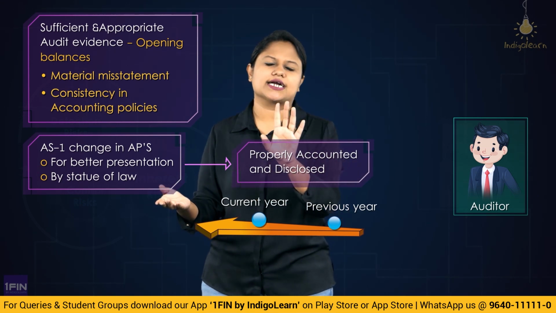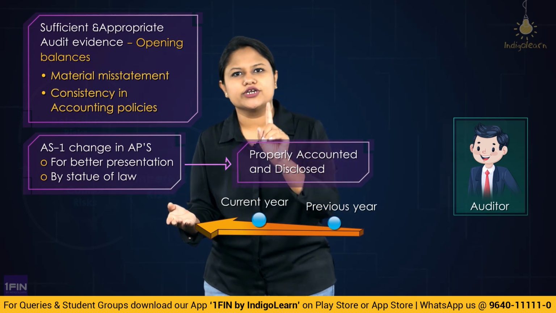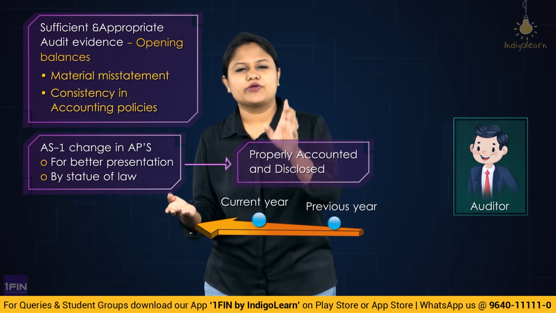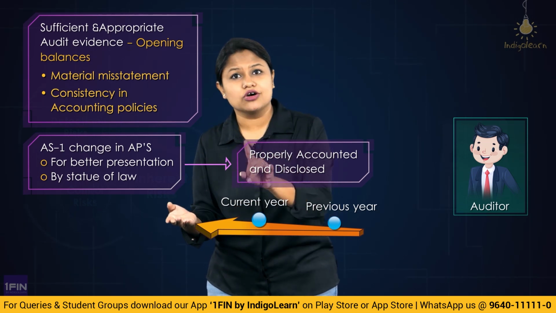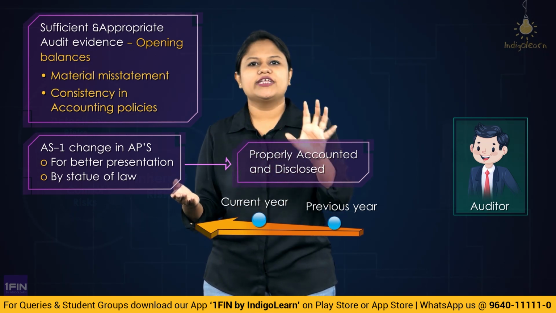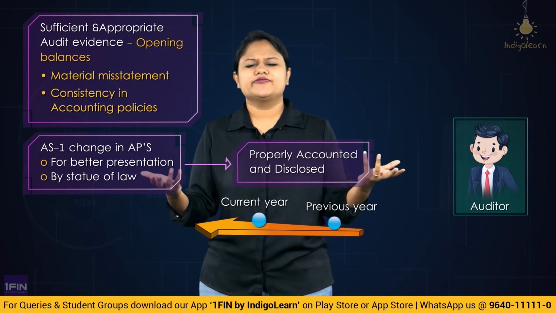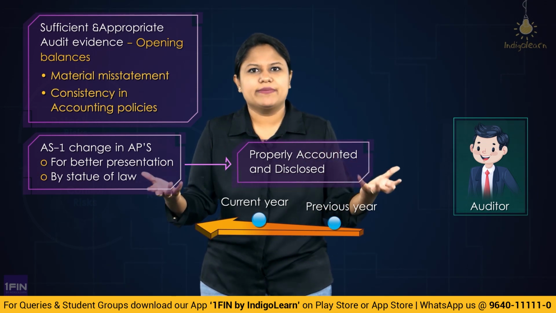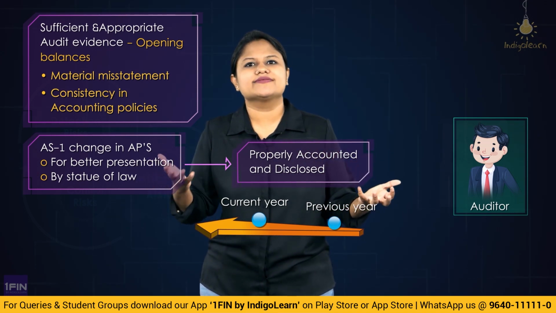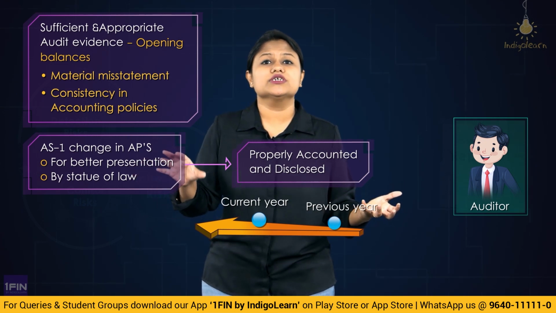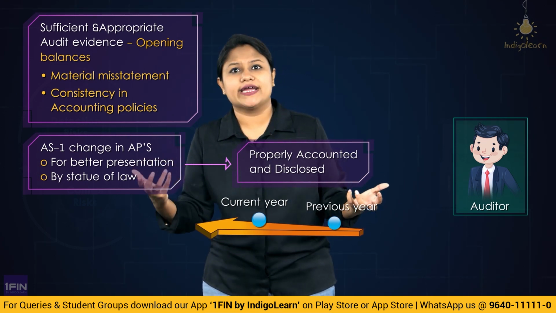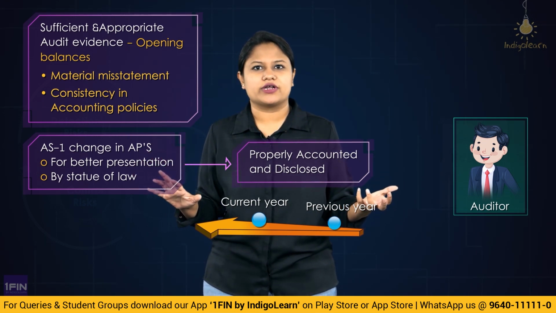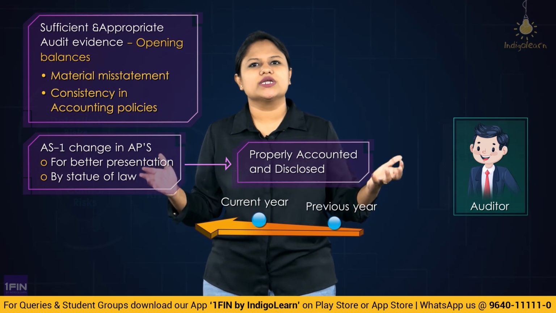Suppose if there is a change in accounting policy, then the auditor should ensure what? That they have been properly accounted for and disclosed as per the applicable financial reporting framework. Which financial reporting framework? The applicable one. So AS1 clearly gives an indication that you have to disclose correctly. If there is financial effect, you have to give a proper accounting treatment for it. Right? So this is what is told in the standard.